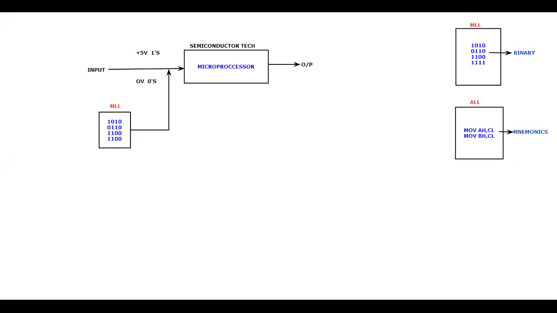With the same idea, they went to the microprocessor and said, microprocessor, we came up with a new language, please accept this. I would like to say it as MOV AH, CL, the same thing that is present here, that is what I am trying to code. Only one line is what I am going to consider. After which I would like to call this the assembly level language.